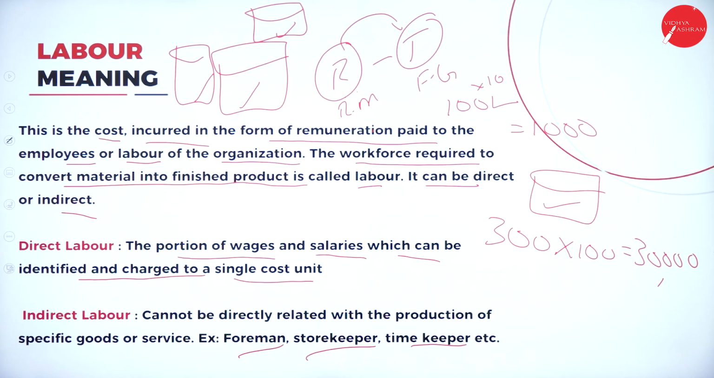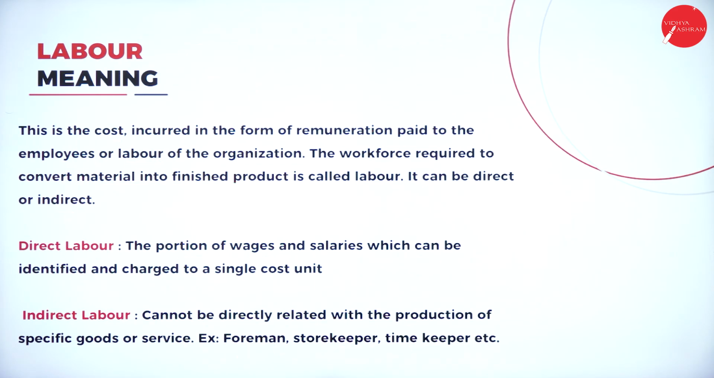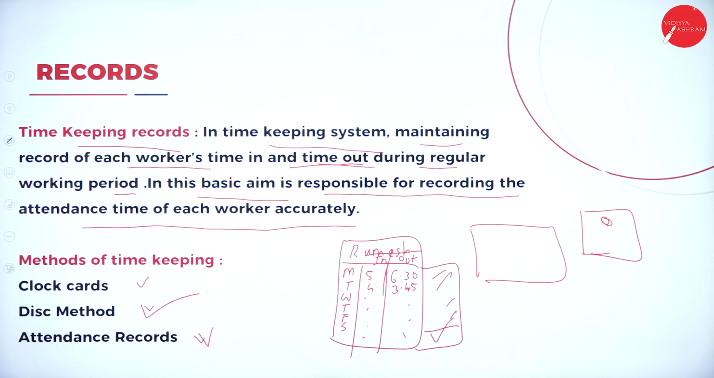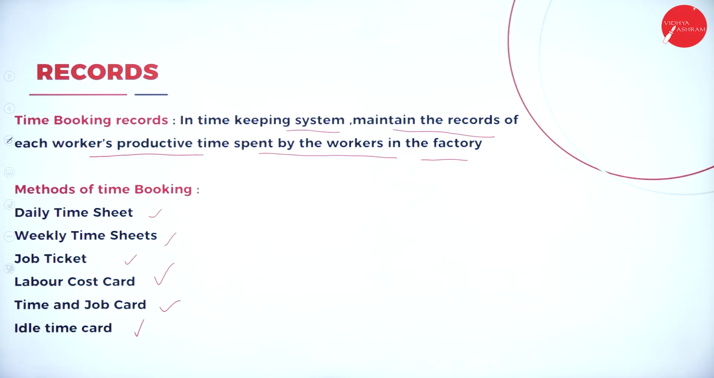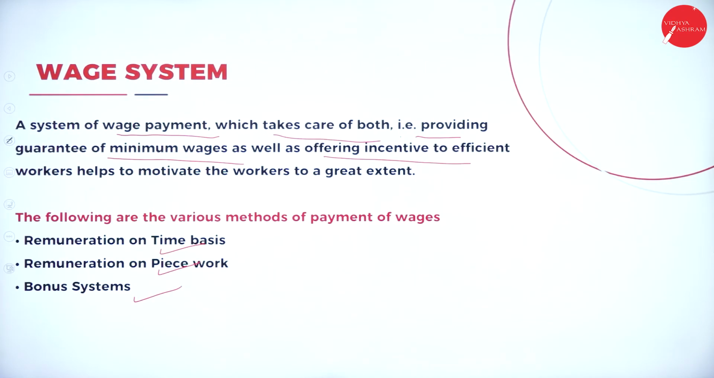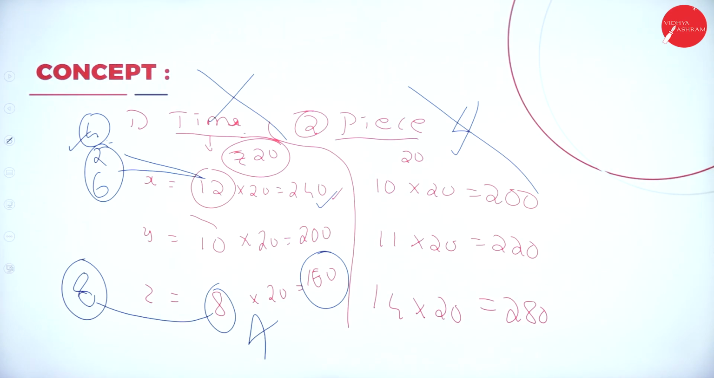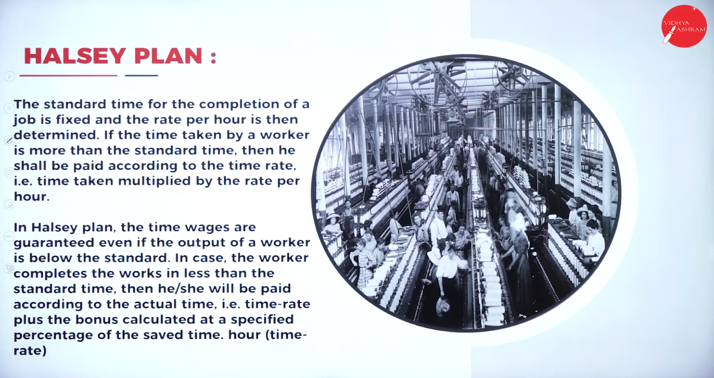The meaning of labor, like direct as well as indirect. Records, like the records of timekeeping, the records of time booking. These are the wage systems. The last one, the bonus system, is nothing but your Halsey and Rowan plan. These are concepts you will not understand if you just take a screenshot. Just keep them in your memory. These are the Halsey plan.